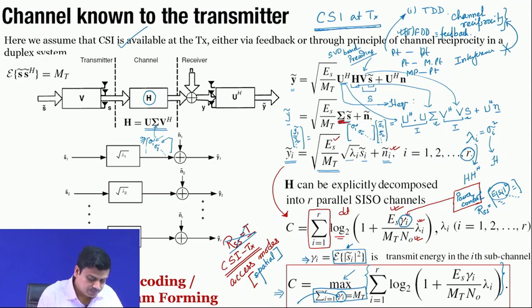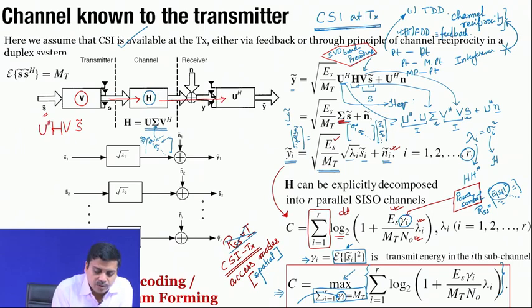Just a statement before we move forward, this kind of mechanism is called SVD based precoding, and as you can see in the diagram, the signal S is multiplied with the V matrix. So, basically you are writing S multiplied by V, and then it goes to the channel where it gets multiplied by H, and then at the receiver you are multiplying by U Hermitian, and then what you are getting is S tilde cap, correct.